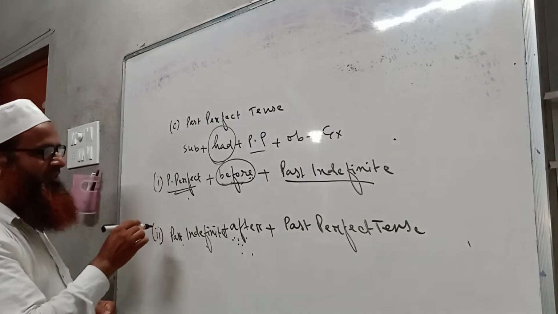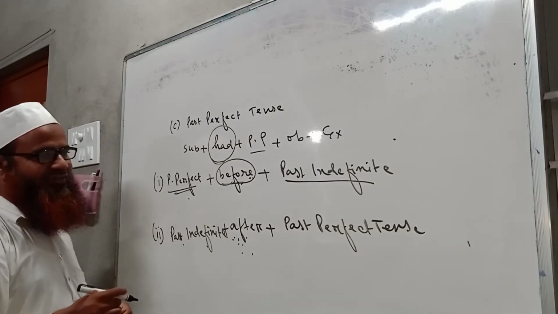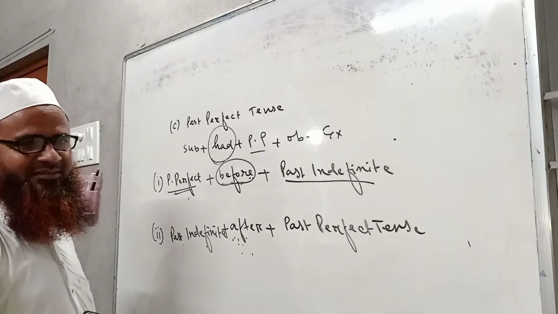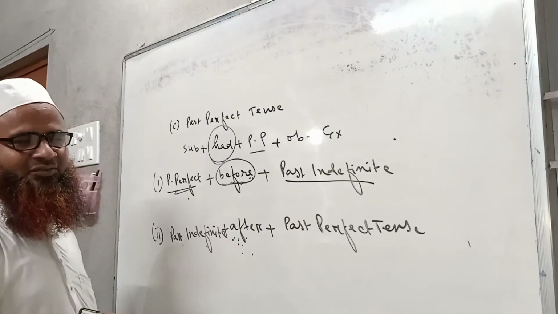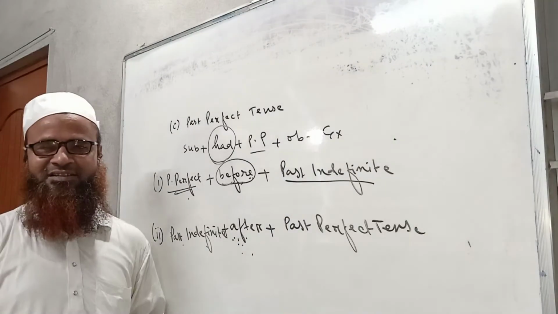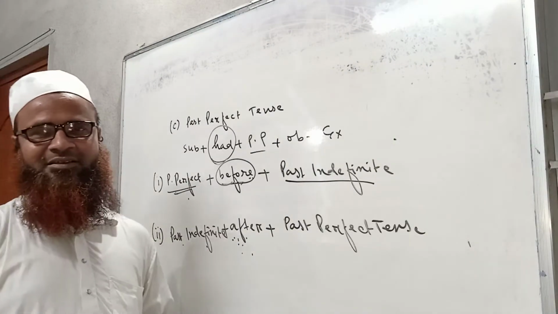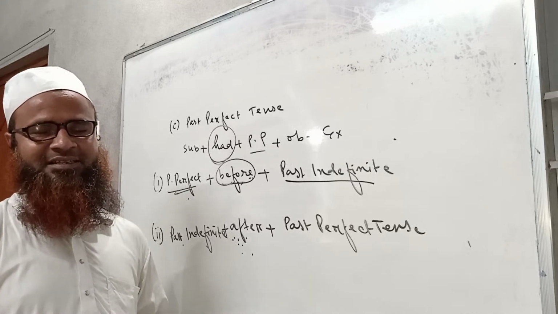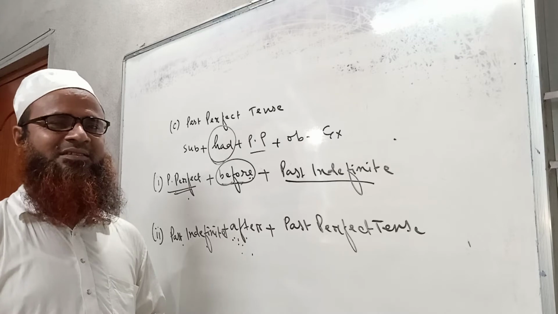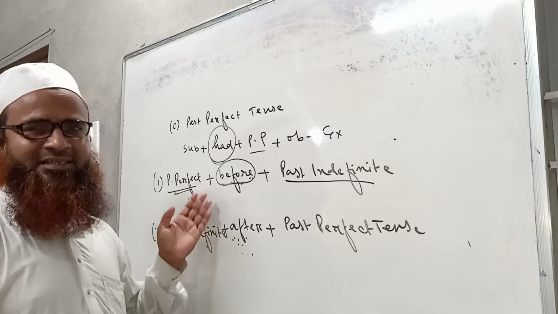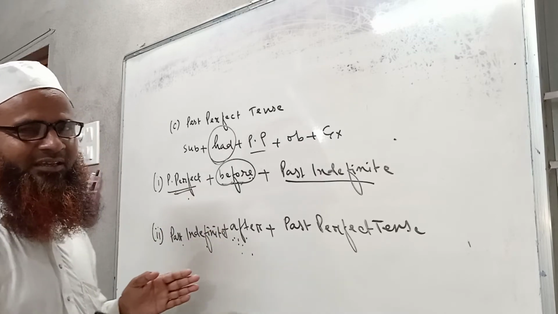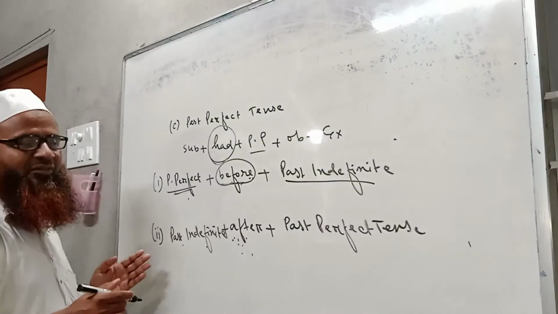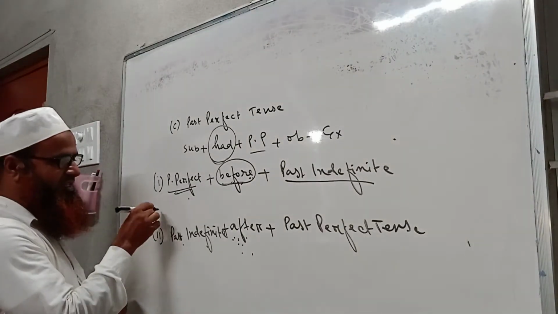So here is the very famous sentence I mentioned, because whenever we learn past perfect tense, from my personal experience, most of the teachers mention this sentence. The train had left before we reached the station.